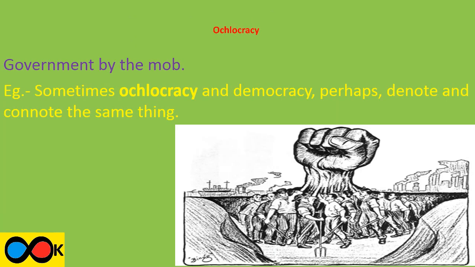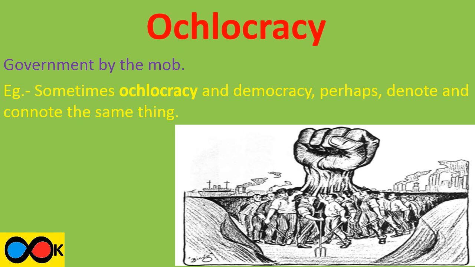Our next word is occulocracy, which means government by the mob. For example, sometimes occulocracy and democracy perhaps denote and connote the same thing. Remember this word by relating this picture. Here, government by the mob.